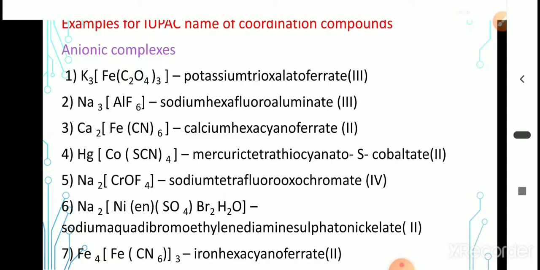Fe4[Fe(CN)6]3. Fe4 ion. Okay, in the anionic complex we use ferrate, but for the simple ion we use iron. Iron hexacyanoferrate. Oxidation state of Fe is 2. Okay, for the central metal ion, or for the metal ion present in the complex ion, we have to write the oxidation state. Therefore, iron hexacyanoferrate.